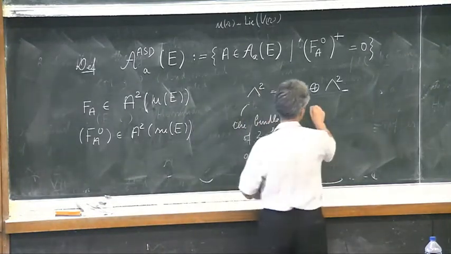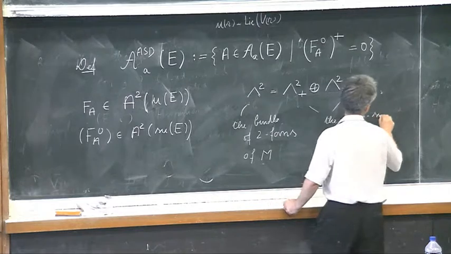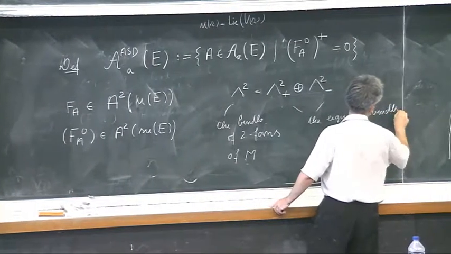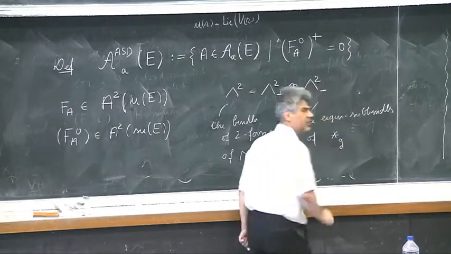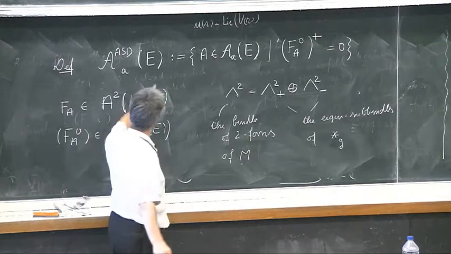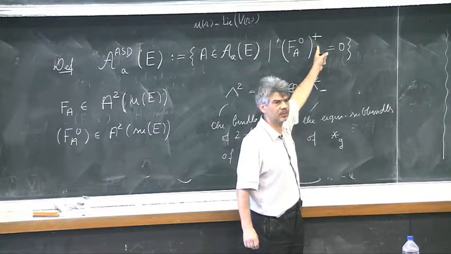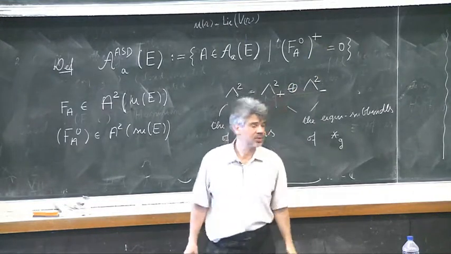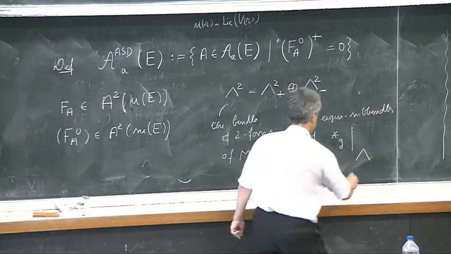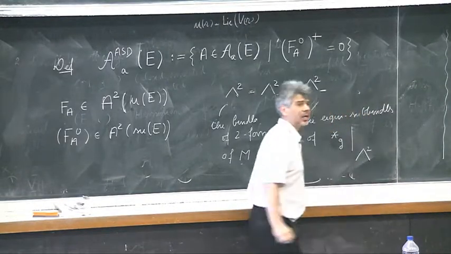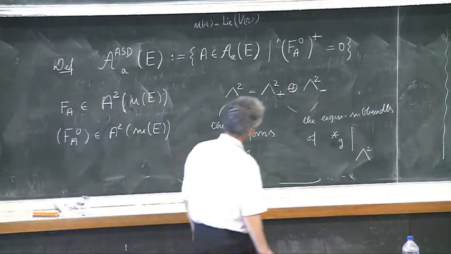And what are these? These are the eigen subbundles of the Hodge operator associated with G. So at this moment, in this plus, the Riemannian metric G on M is hidden, is used. This plus depends on G. It's very important. The Hodge star operator restricted to lambda 2 is a symmetric isometric operator.